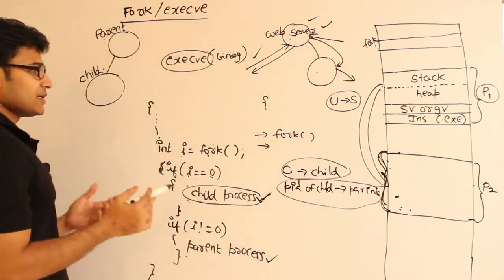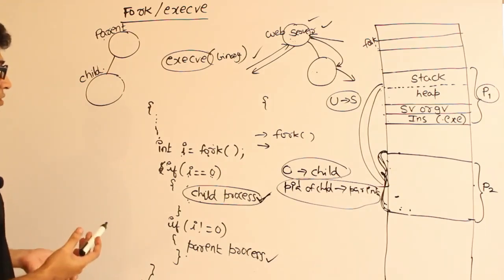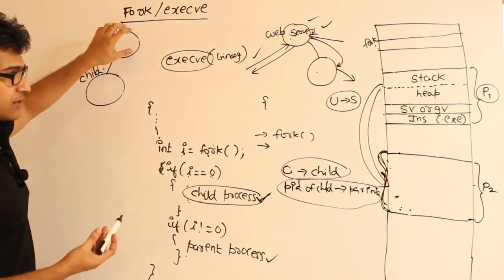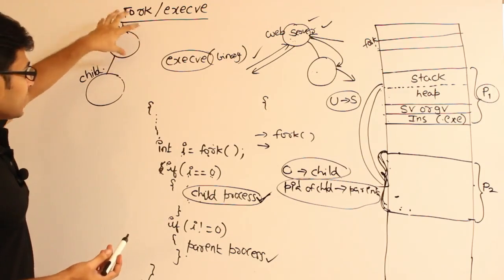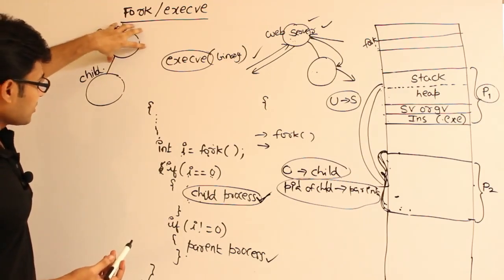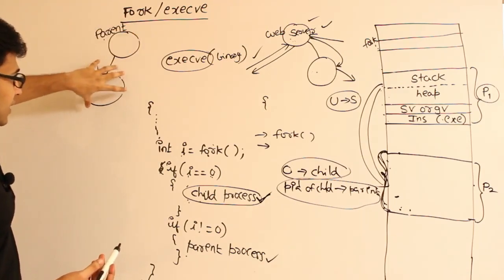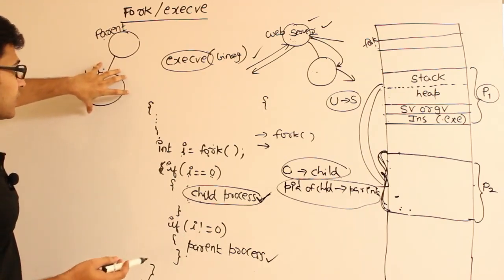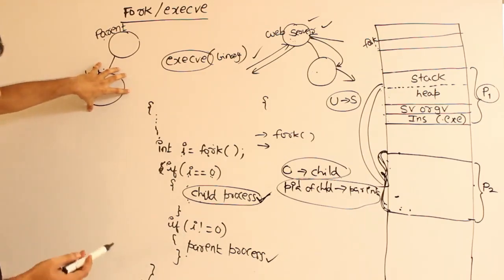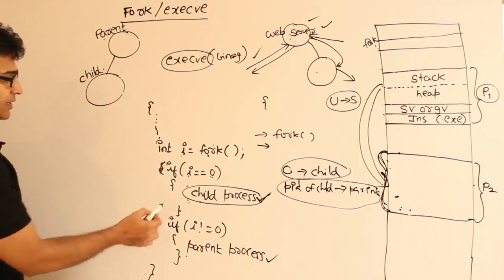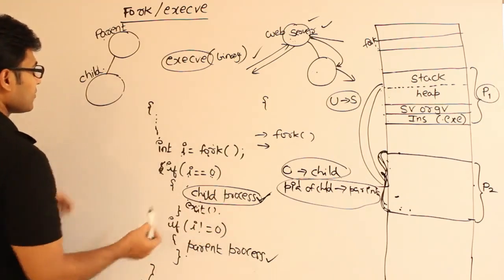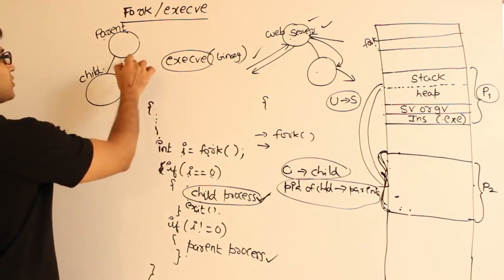Got it? So in general, how people make use of this is, if you want to execute something, a parent will create a child, and this child's code will be replaced by that particular program. Once the child's execution is over, it will write exit at the end, which means the child is over, and it will return to the parent.